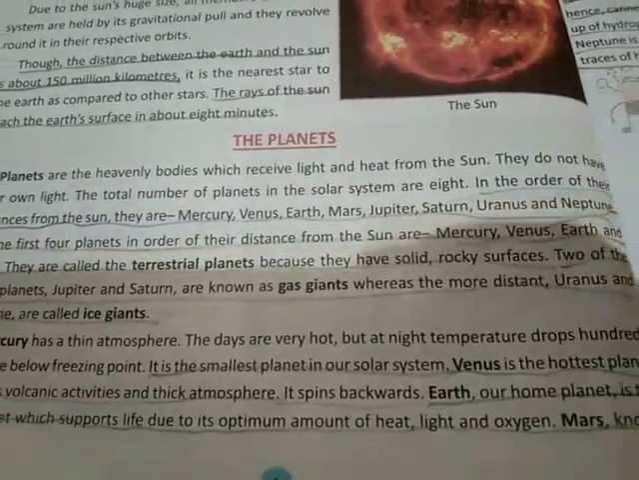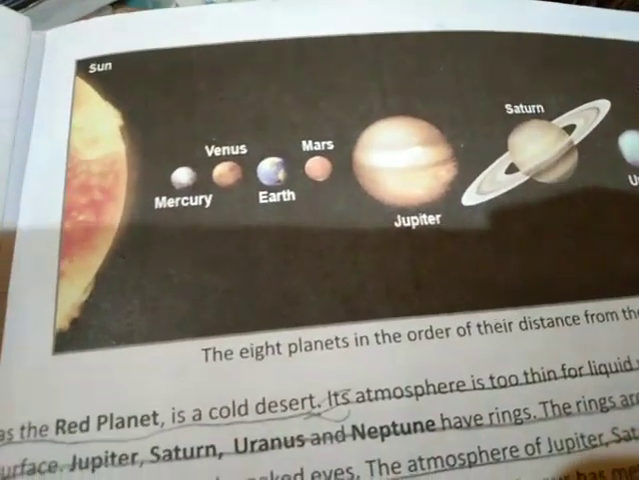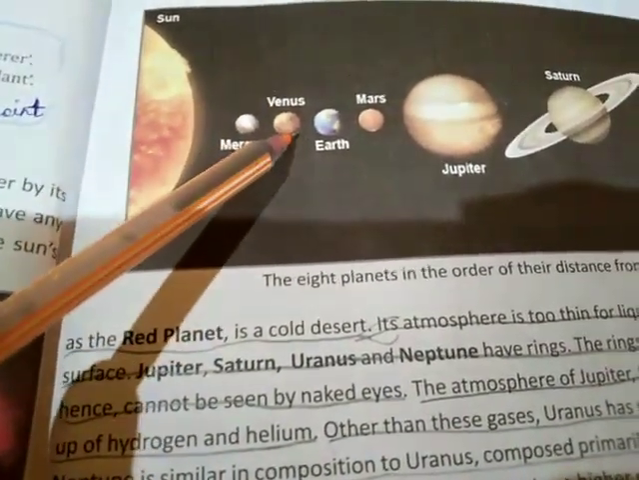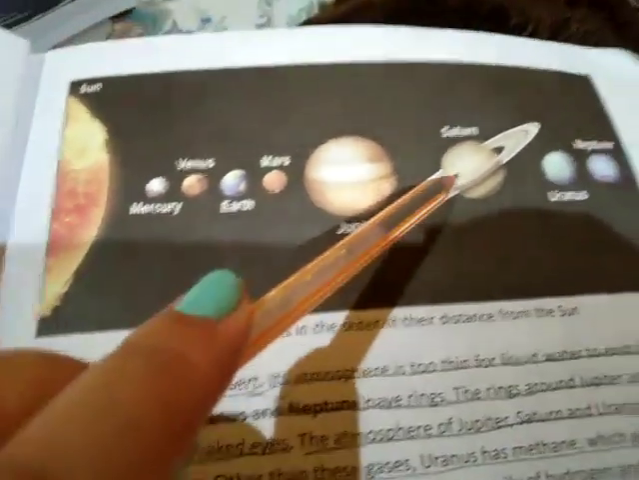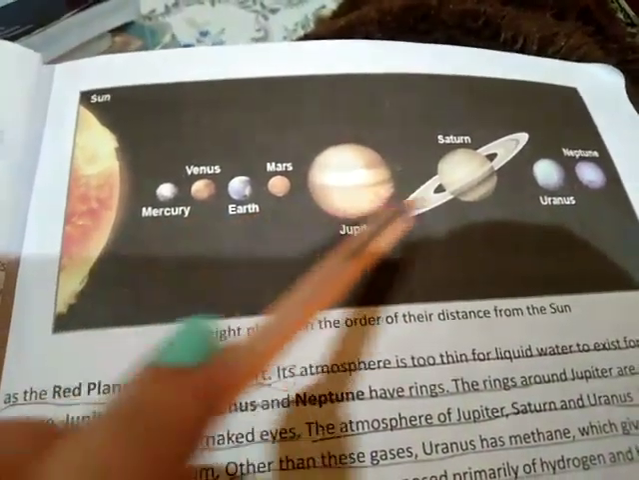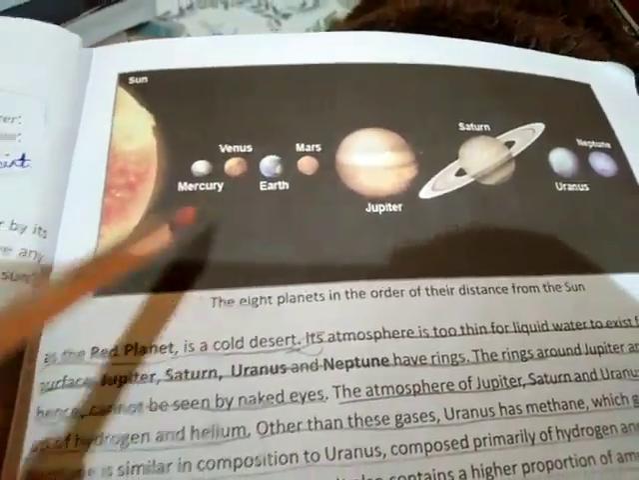Very important paragraph. In order of their distance from the sun, you can see in the picture, according to the distance it is given. So you can see Mercury, it is nearest to the sun, then Venus, then Earth at number 3, then Mars, Jupiter, Saturn, Uranus and Neptune. So these 4 are the planets that are revolving around the sun.